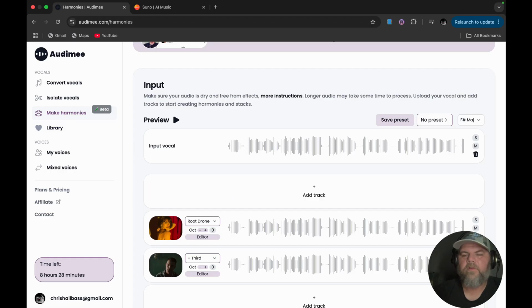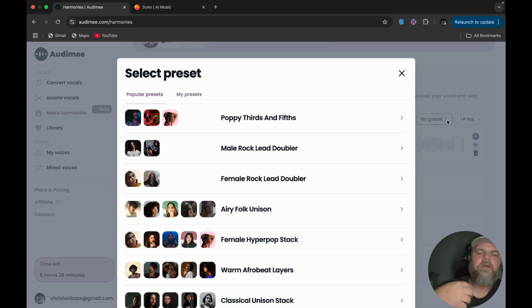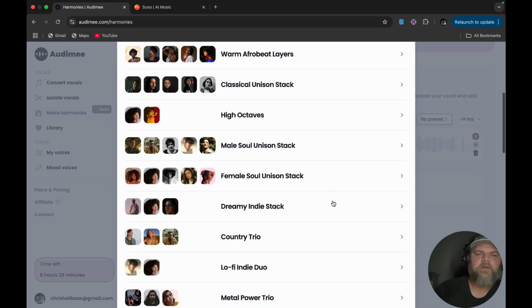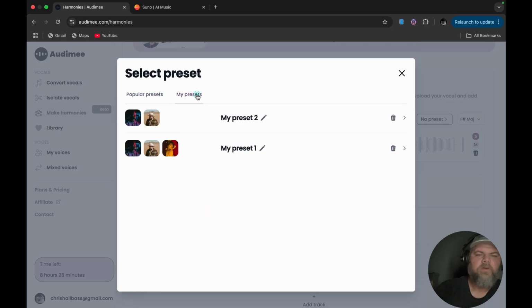So we're going to click delete these guys. Okay, so once we have the key set, and the preset won't be available until you have the key set, then you can click on the preset, and it's going to give you groups of already selected key presets. You can use one of them just fine, or you can use your own preset.